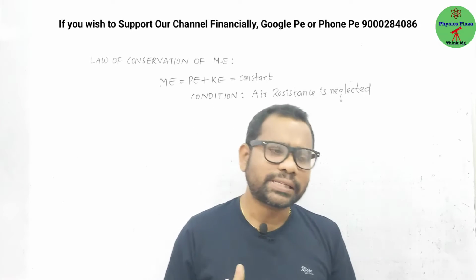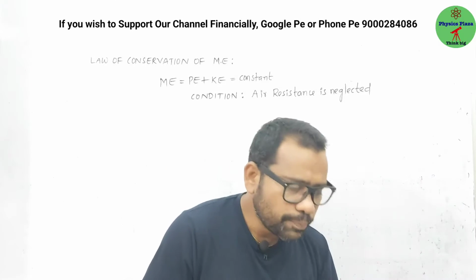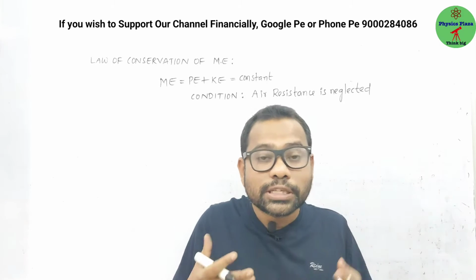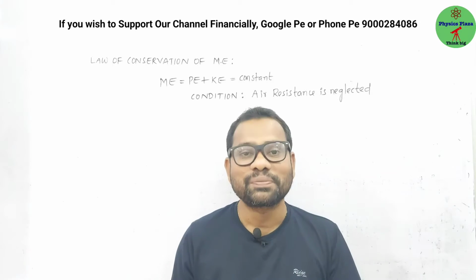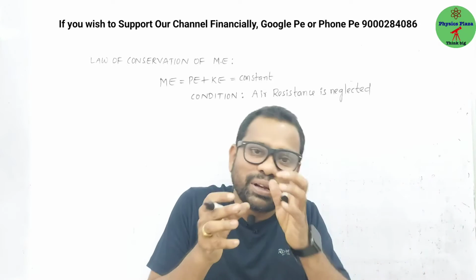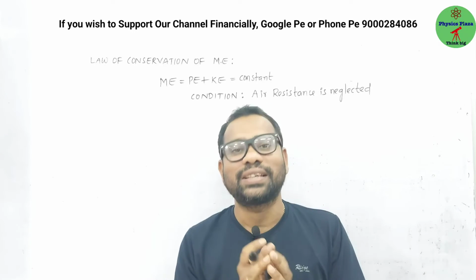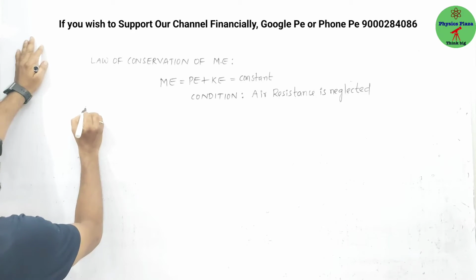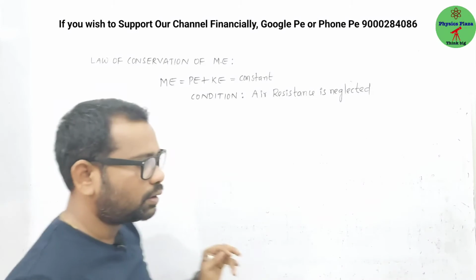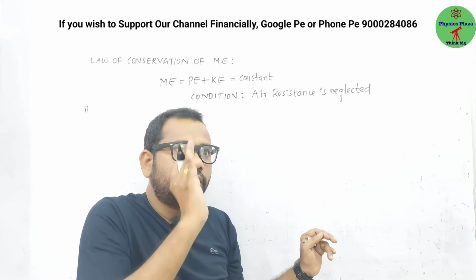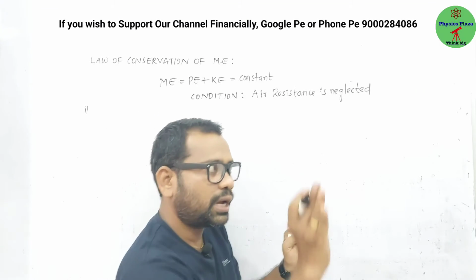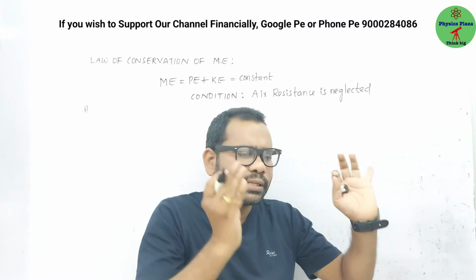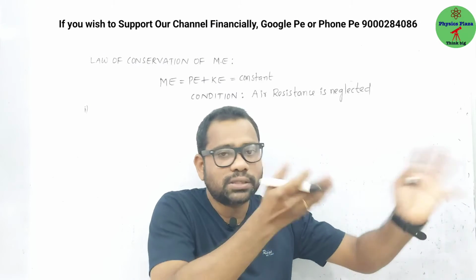So how can we understand this? We can understand by using a roller coaster, with the help of a simple pendulum, or by using a freely falling body. Okay, let us take a simple example so that you understand this. First example: something like a hill station, where there will be a road with ups and downs. And on that road, let us imagine a car driving.